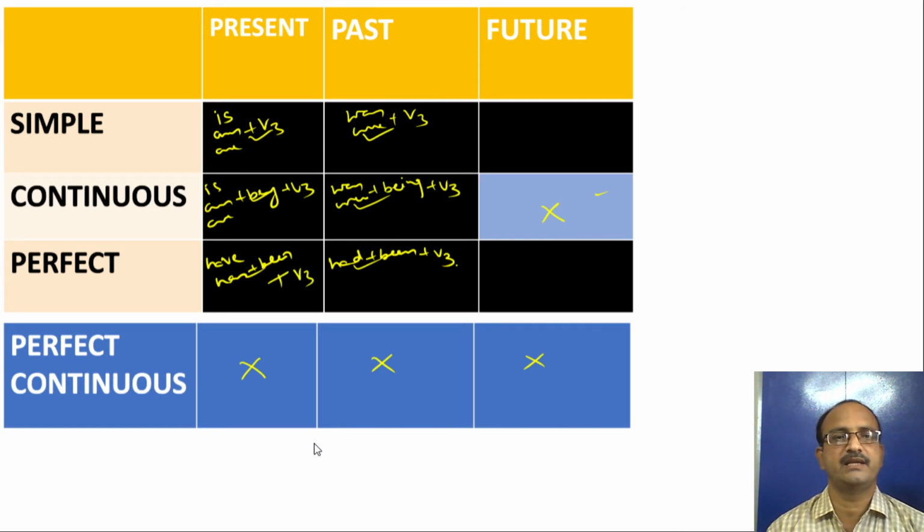So look at the comparison here: present tense B forms and V3, past tense B forms and V3.